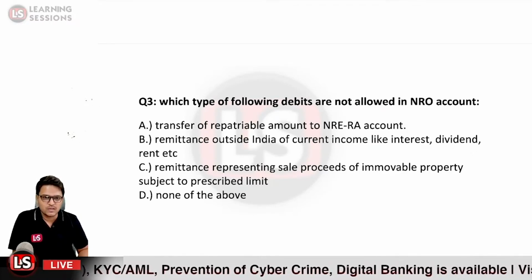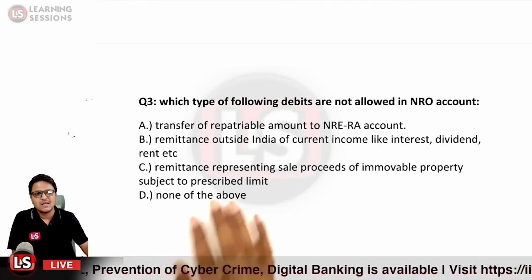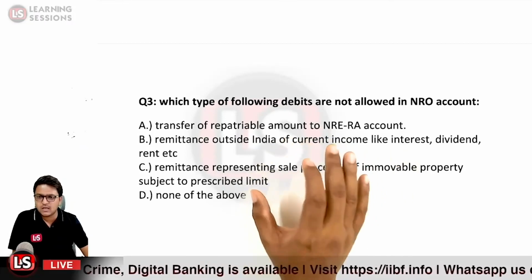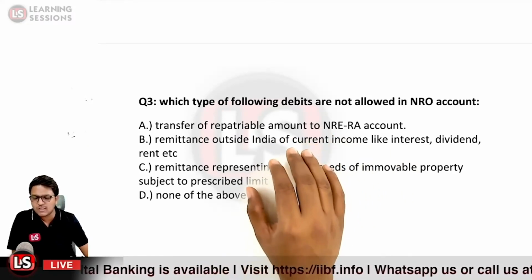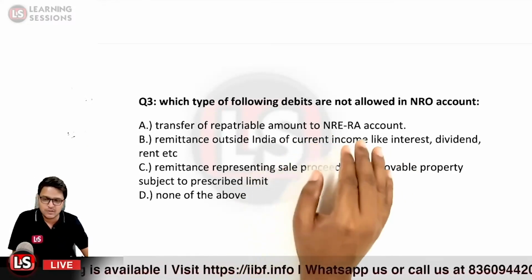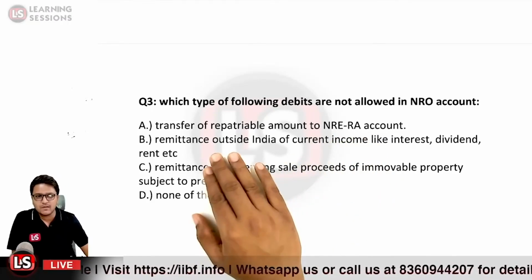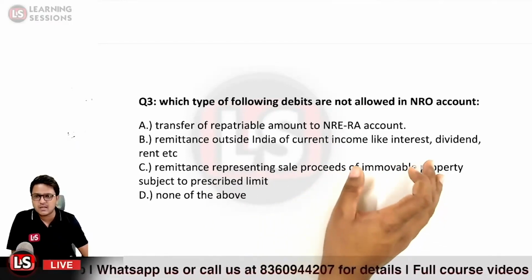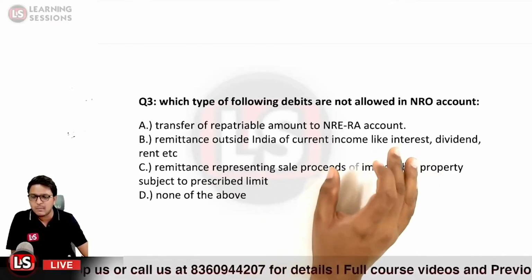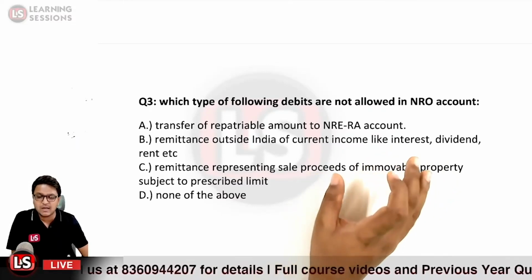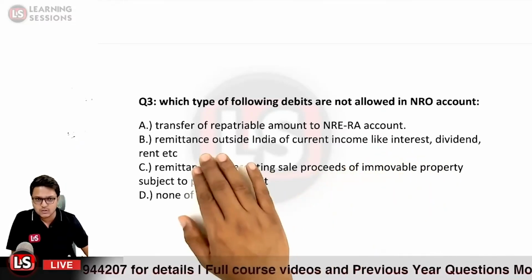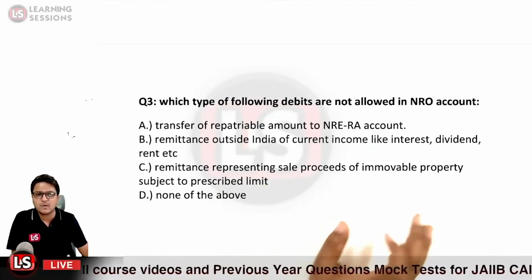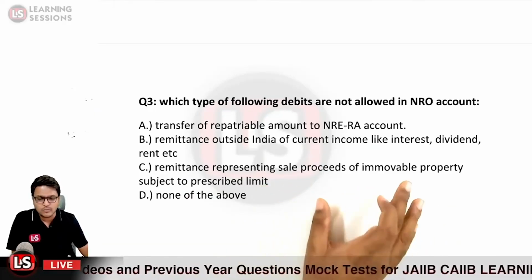First of all, it says transfer of repatriable amount to NRE account. I already told you that the repatriable amount, the amount which can be repatriated outside India, can also be transferred to the NRE rupee account. That is true. And remittance outside India of current income like interest, dividend, rent, etc., can also be repatriated outside India subject to the limits and subject to the payment of taxes. That is also allowed. Then remittance representing sale proceeds of immovable property subject to prescribed limit. That is also allowed.